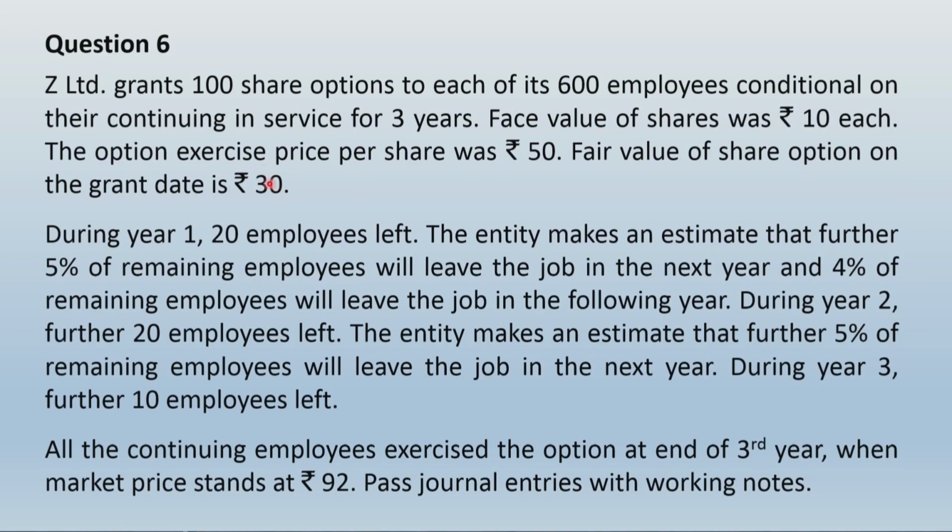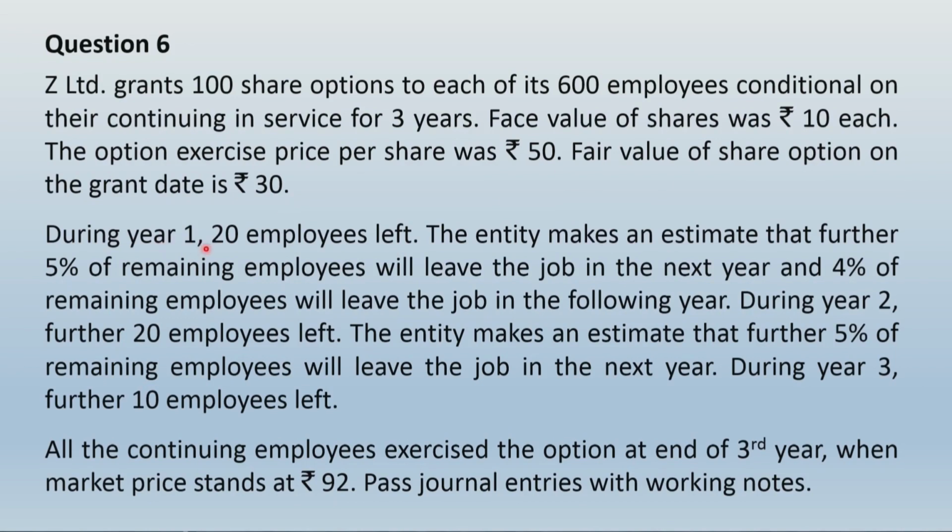In certain cases ahead, you will find that the fair value of the share at the grant date will be given and this information may not be given. In that case, we have to make a default assumption that whatever be the difference between the option exercise price and the fair value of the share, that difference will be the value of the option at the grant date. However, when the fair value of the share option at the grant date is directly given, simply consider that, do not consider anything else.